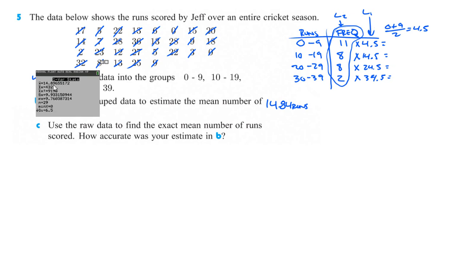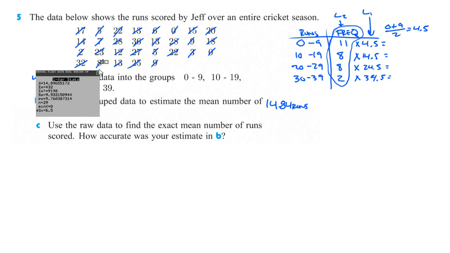and anxiously anticipating this thing not stalling out anymore. There we go, 14.89. It's a little bit different. I must have put a number in wrong, because I'm looking in the back of the book and it says 14.8, so 14.84 would round to 14.8, but 14.89 wouldn't. So I just mistyped a piece of data, but we should be good to go on that.